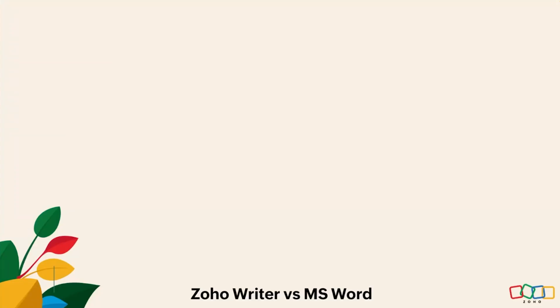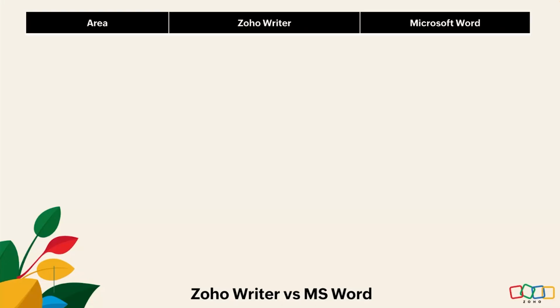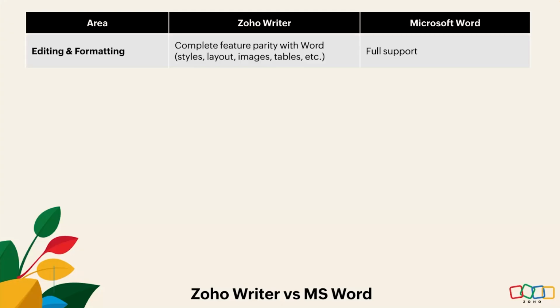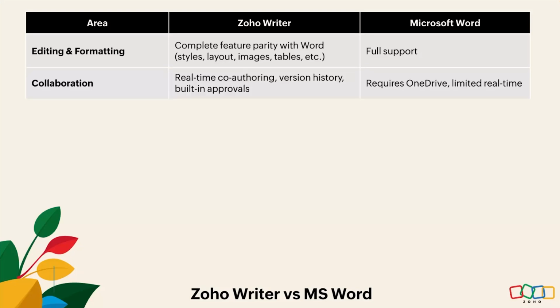Now let's dive into what users always ask first. Can I really stop using Word and not lose anything? The short answer is yes, and even gain a few extras. Here is a comparison breakdown. So we'll cover the area and how it compares with Zoho Writer and MS Word. Starting with editing and formatting, Writer provides complete parity: styles, images, tables, sections, and even the page layout. And on collaboration, Writer has real-time co-editing, version history, and built-in approval workflows. Whereas with MS Word, co-authoring is possible via OneDrive or SharePoint, but the limitation is with the workflows.